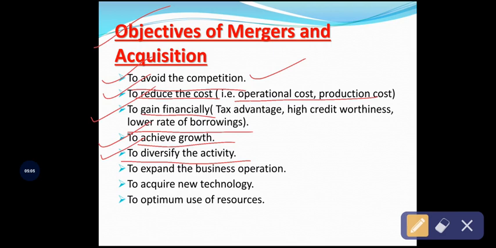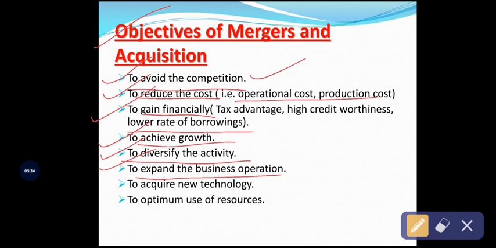And also, when companies enter into merger and acquisition, they will expand their business operations worldwide, to every nook and corner of the world. It is also ultimately helpful to gain more and more profit for the survival of the business organization in future.